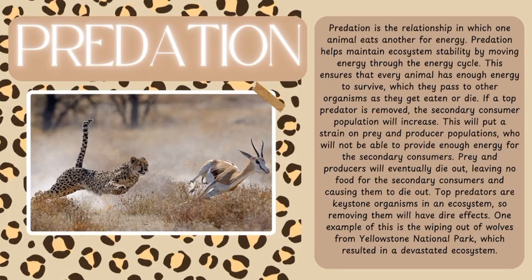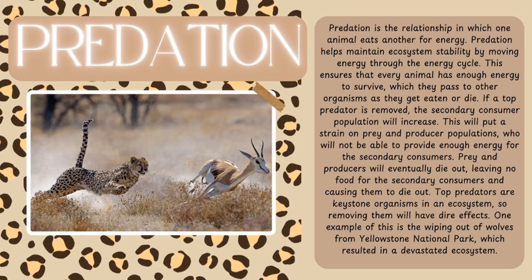Predation. Predation is the relationship in which one animal eats another for energy. Predation helps maintain ecosystem stability by moving energy through the energy cycle. This ensures that every animal has enough energy to survive, which they pass to each other as they get eaten or die. If a top predator is removed, the secondary consumer population will increase.